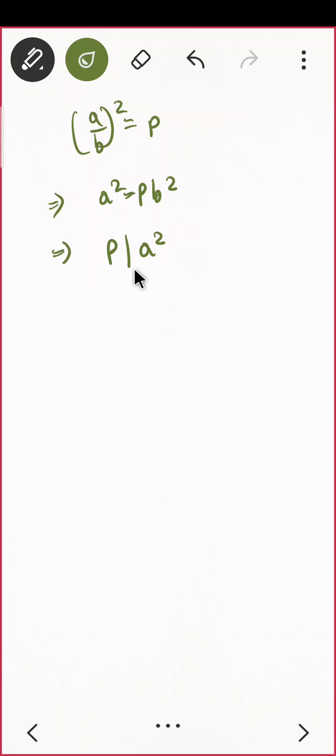But you must be aware of what prime means. A square means a into a, but p is prime, so p divides a square, meaning p must divide a into a. That means p must divide a, because a and a square. Do you agree? You can take some example. 2 divides 4, so 4 can be written as 2 into 2. Or 16, 2 divides 16, 16 can be written as 4 square, so 2 must divide 4.